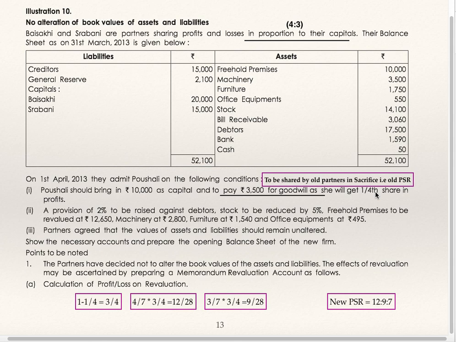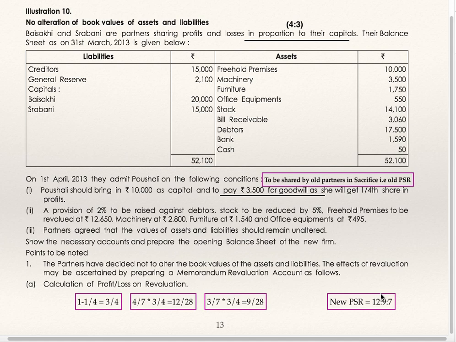She has been offered a 1/4 share, so the remaining share is 1 minus 1/4, that is 3/4. This 3/4 will be shared by old partners in old profit sharing ratio, 4:3. So 4/7 into 3/4 and 3/7 into 3/4, that is 12/28 and 9/28, is the new profit sharing ratio of Baishakhi and Srabani respectively.